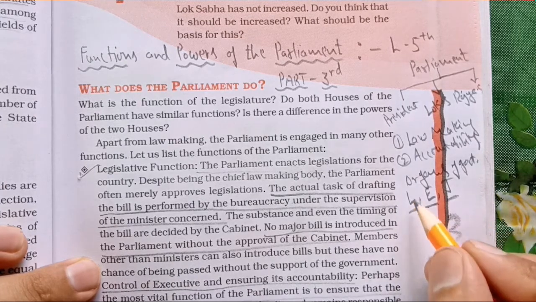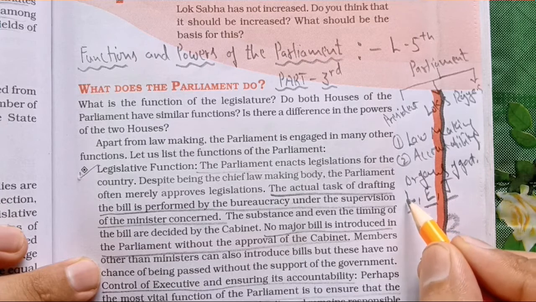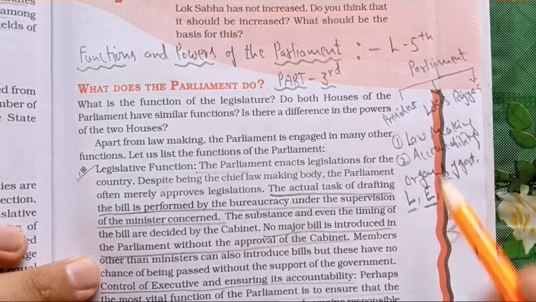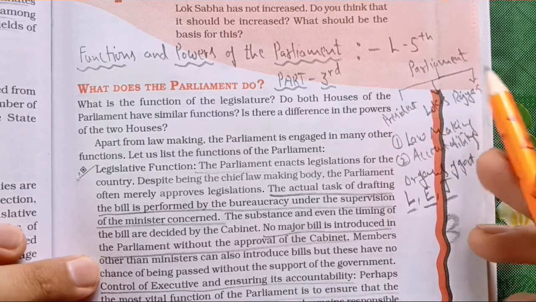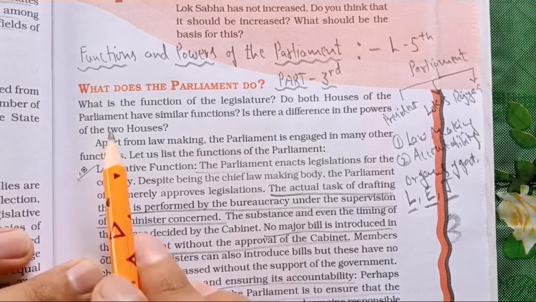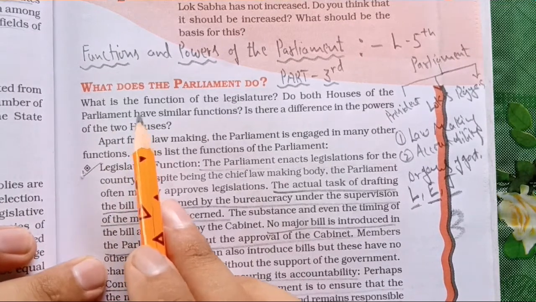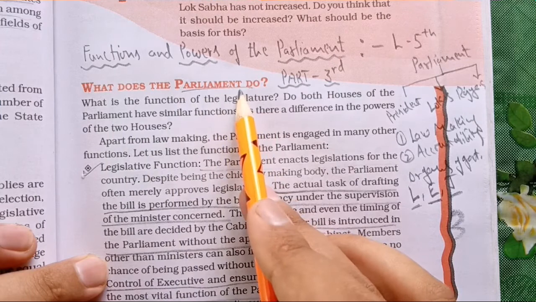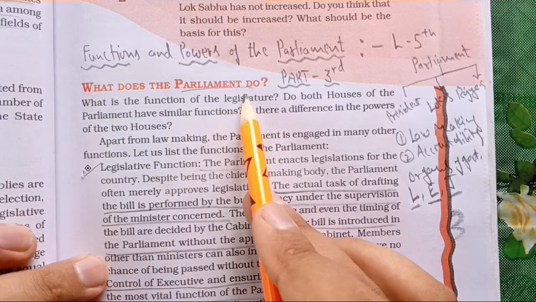So today we are reading about legislature, and legislature is, we can say, very closely related to parliament, as parliament is the only place whose first objective and first purpose or function is to frame laws. So what is the function of legislature in relation to parliament? We can say parliament is the place where the laws are framed.